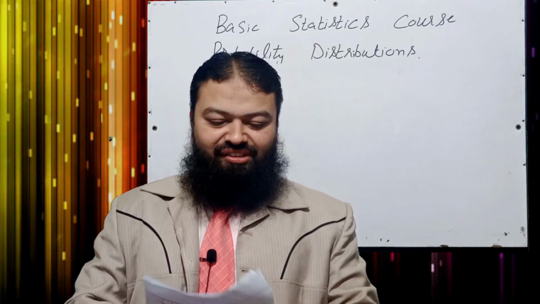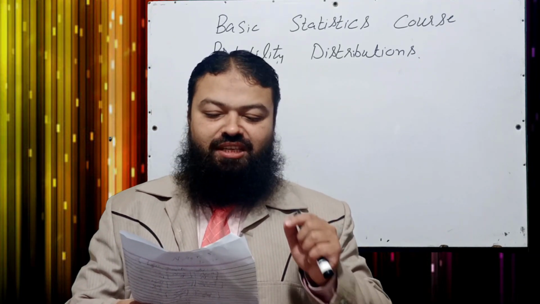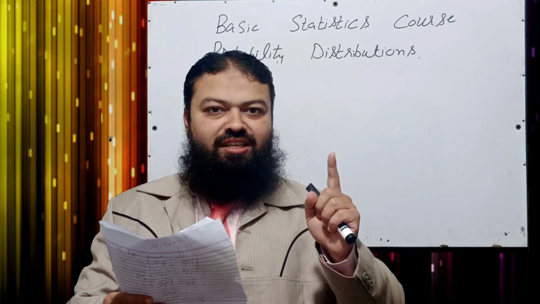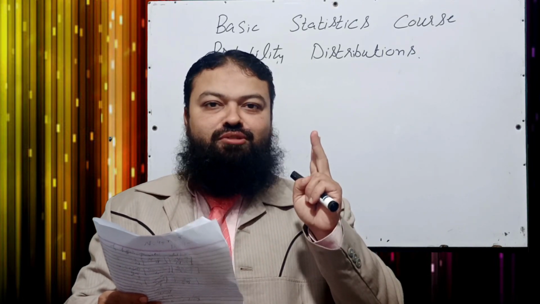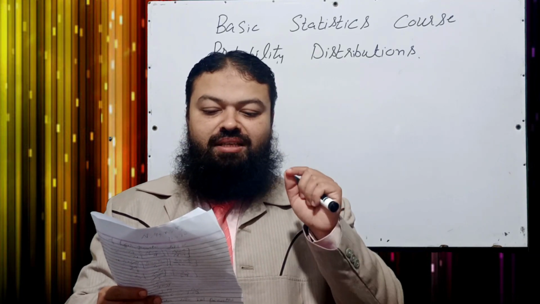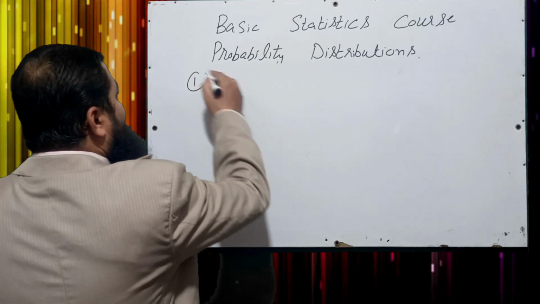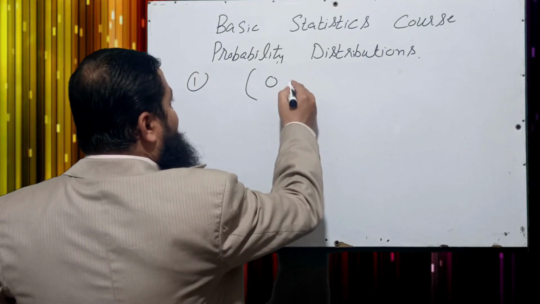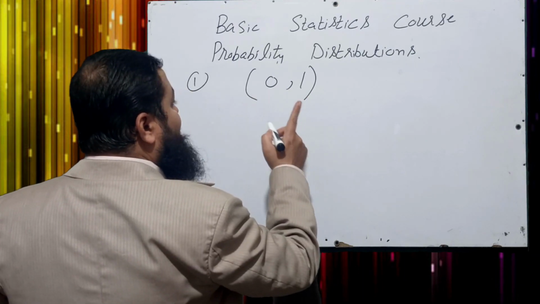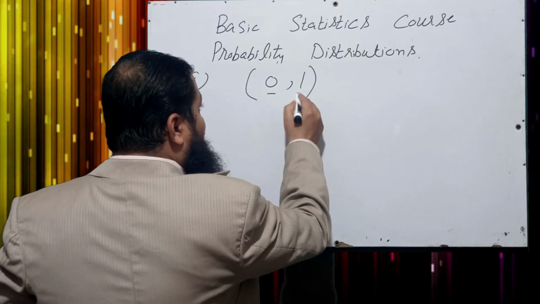Let's start. Question number 1: the range of the Bernoulli random variable is the set. A part, set of real numbers, B part, set of integers, C part, 0, 1, D part, none of the above. Dear students, the range of the Bernoulli distribution is always the set of 0 and 1. Bernoulli random variable can always take only two values, 0 or 1.